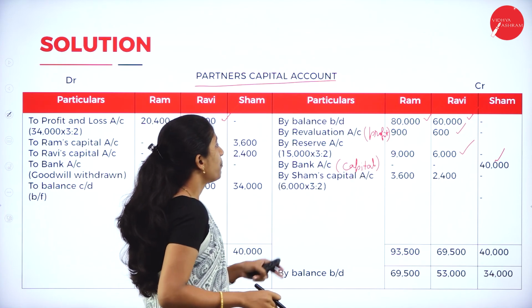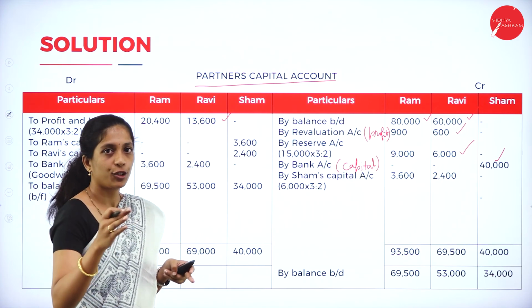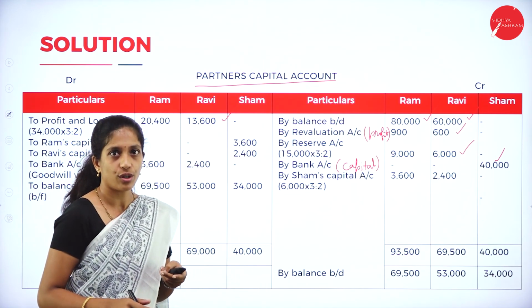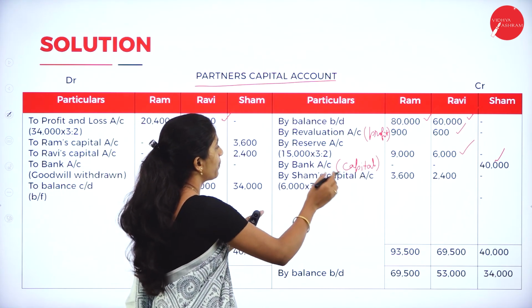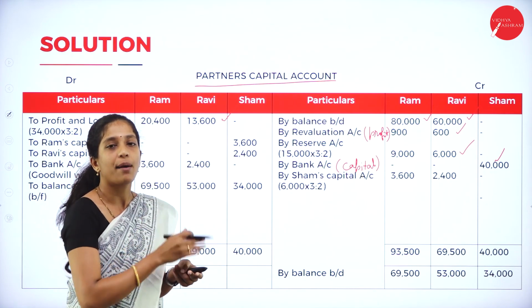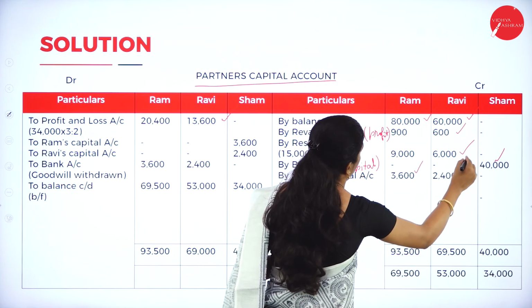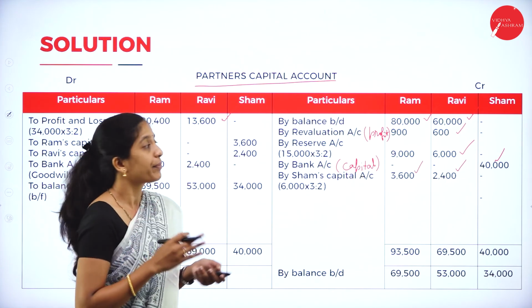Now we shall record this journal entry in the partners' capital account. That is, by Shyam's capital account, the new partner. We have calculated 6,000 into 3:2, so 3,600 for Ram and 2,400 for Ravi.